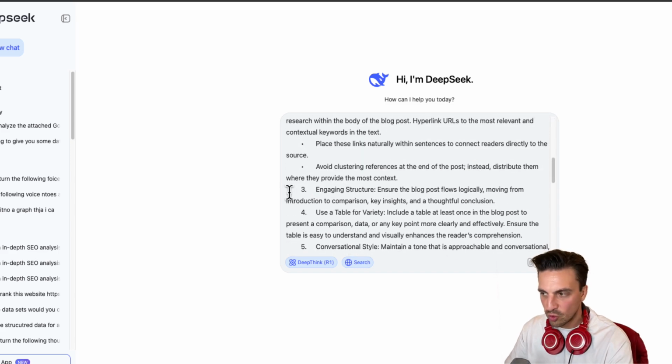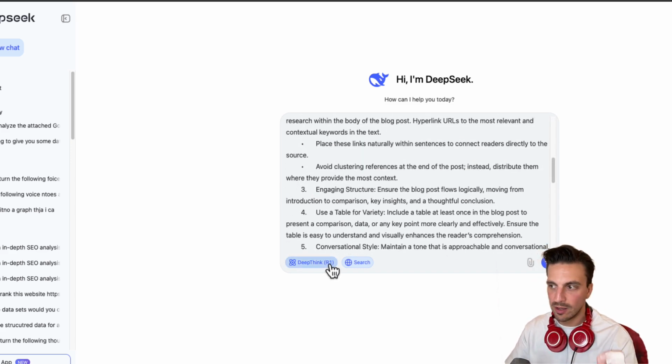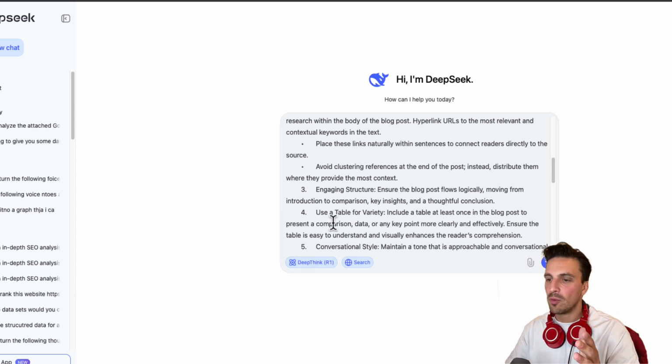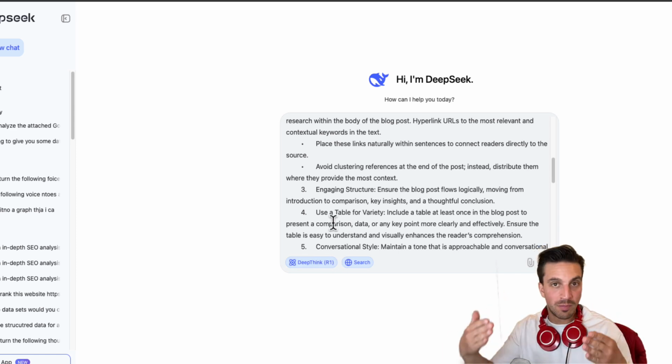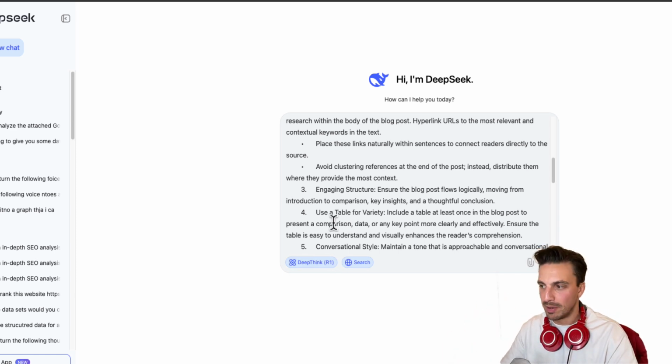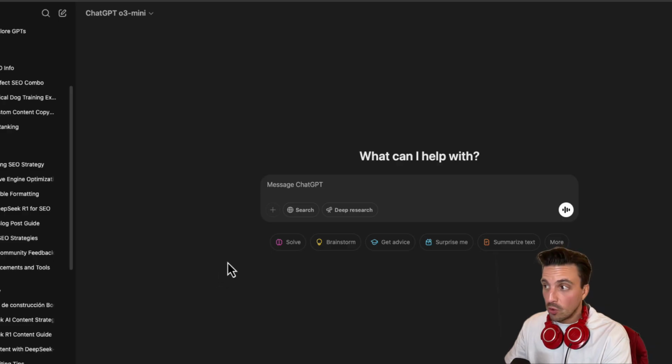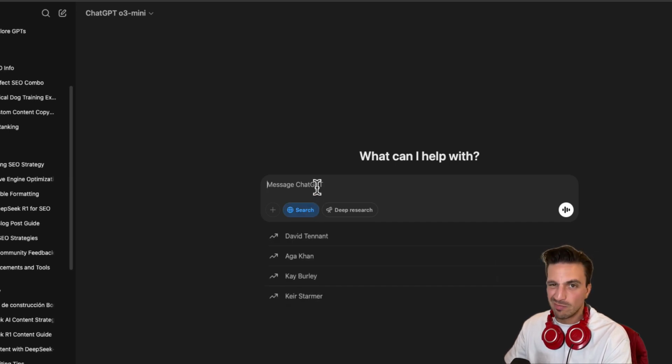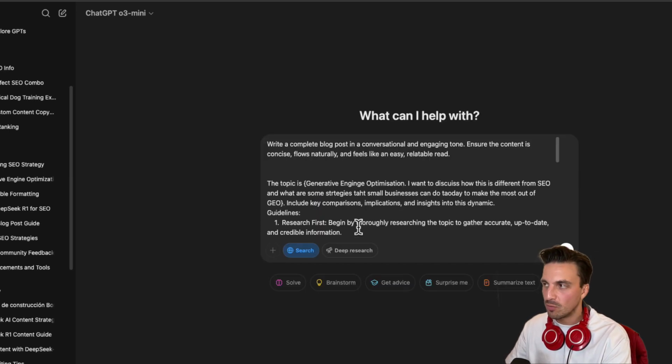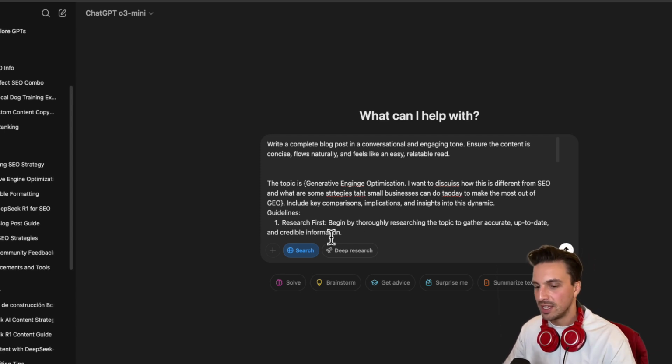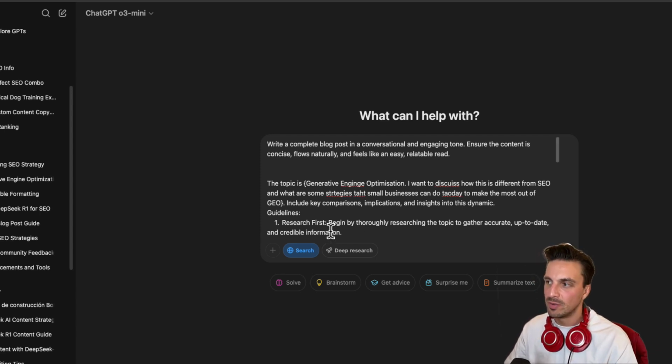Notice two important things. I have DeepSeek R1 selected, which is the reasoning model, and the reasoning helps make the angle or the perspective of the topic a little bit better. And I'm going to select Search because I've told it to research online. I'm going to hit enter here. I'm going to also do the same thing with O3 Mini to show you that both can really do it. But for some reason lately, I've been finding that the way DeepSeek writes tends to be a little bit better.